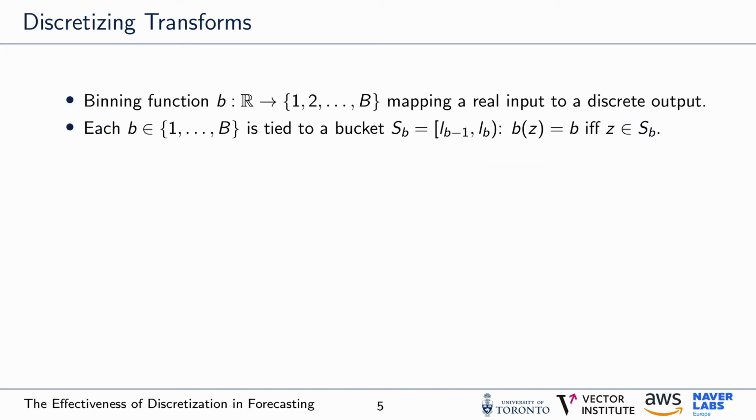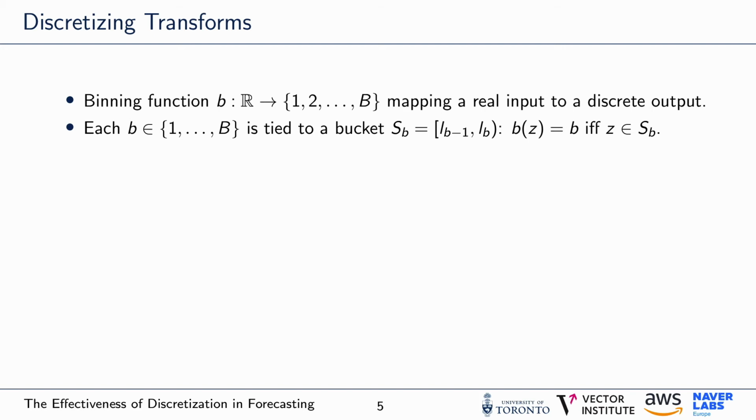Let's now move to discretized representations, the core element of the study. We can discretize time series values through a binning function b, which maps real values to binning indices 1 to B, with B being the binning resolution. Each binning index b is linked to a bucket s_b. A real input z is then mapped to the binning index b if the value z falls into the bucket defined by b. This raises the question how to choose the edges for each bin.